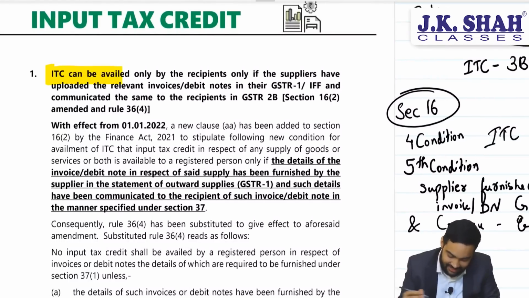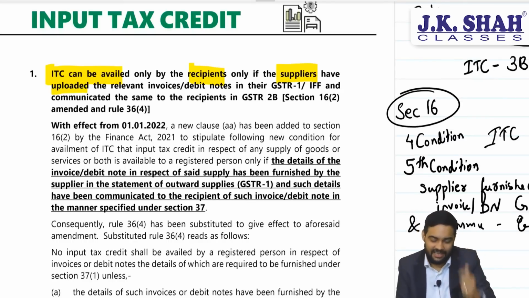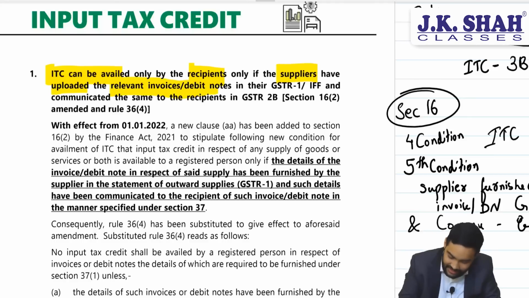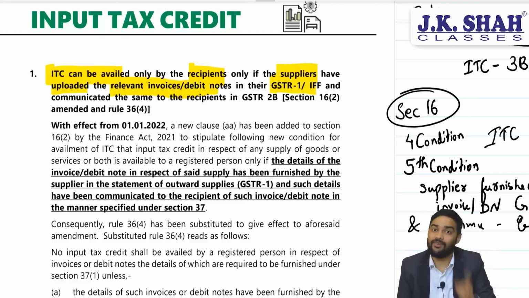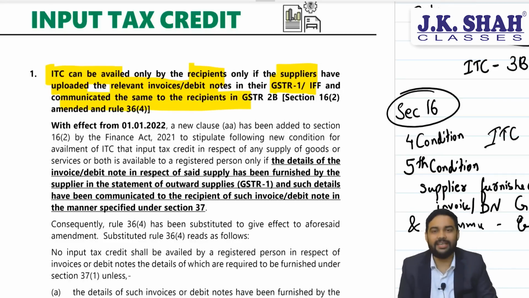ITC can be availed only by recipients if suppliers have uploaded, I would better say furnished, relevant invoices or debit notes in their GSTR 1 or IFF, invoice furnishing facility, in QRMP scheme, and communicated the same to the recipients in GSTR 2B.